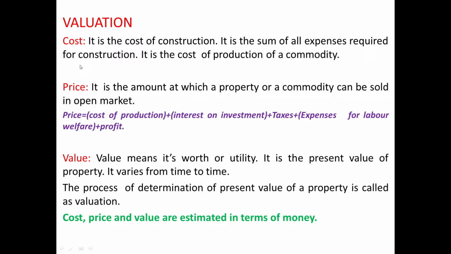Now here, when the same building is sold by the builder to some other person, that will become price. In that case, the price will include the cost of manufacturing, that is cost of construction, then interest on investment, that the builder will be investing during construction, then taxes, expenses for labor welfare, profit and sometimes overhead charges also. So this will be the amount at which the building will be sold after construction. It is a new product.